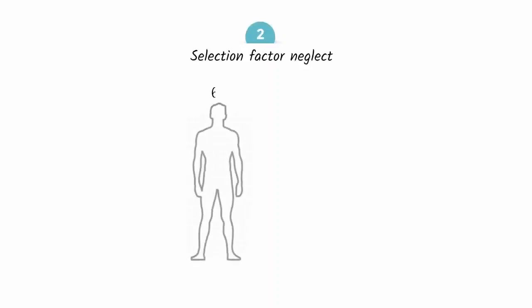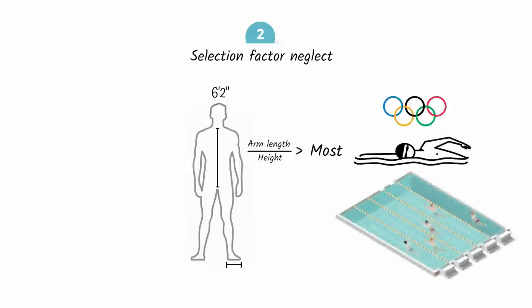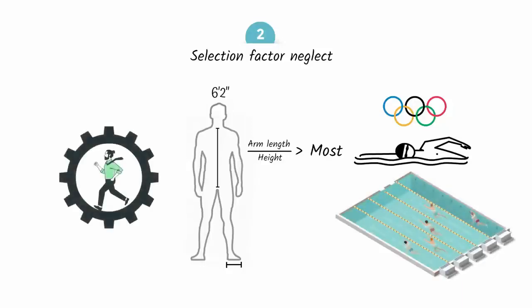Unless you're around 6 foot 2 inches tall, have a long torso, big feet, and an arm length to height ratio higher than most people, dedicating your life to becoming an Olympic freestyle swimmer will be a very frustrating endeavor, because you can put in more work than someone with a swimmer's body and never defeat them in a race. We want to believe that we can succeed with hard work alone, so we look past prerequisite traits, i.e. selection factors, of top performers in select fields.